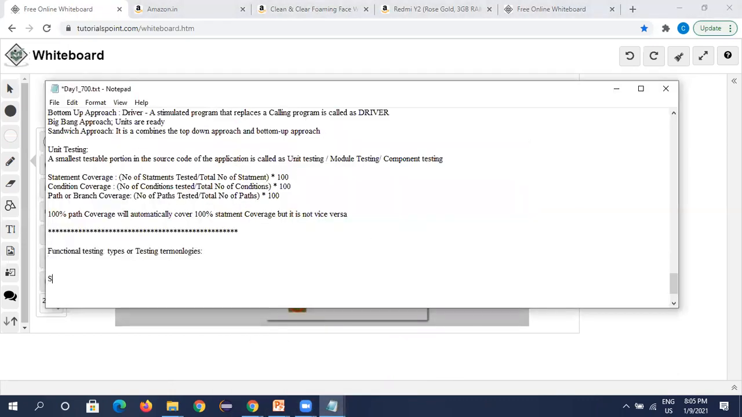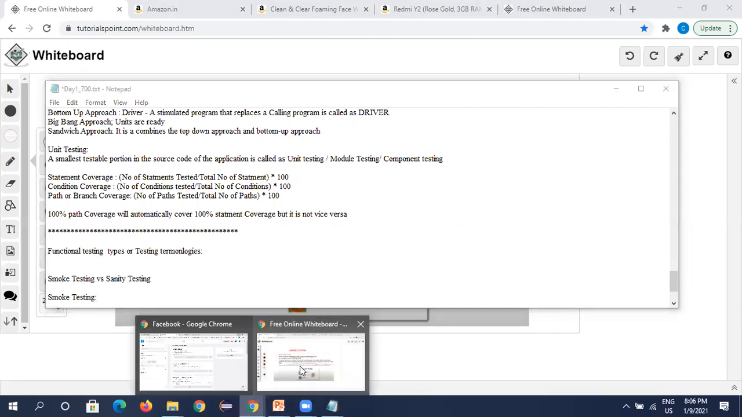Okay. So the first important term is smoke testing versus sanity testing. These two are very, very important terms, you can give them five or six stars, from an interview point of view. We'll discuss them one by one. Smoke testing first. So what is a smoke test?